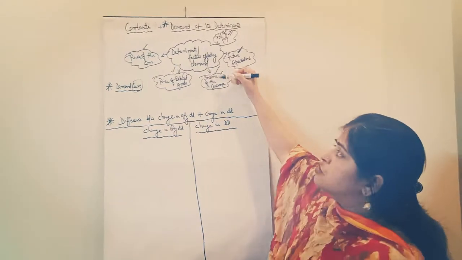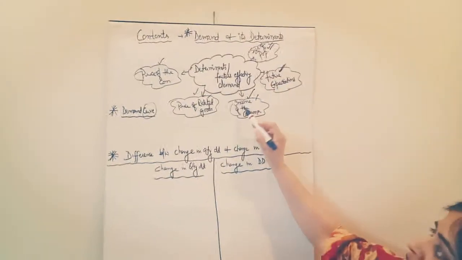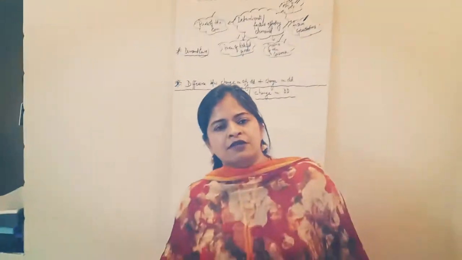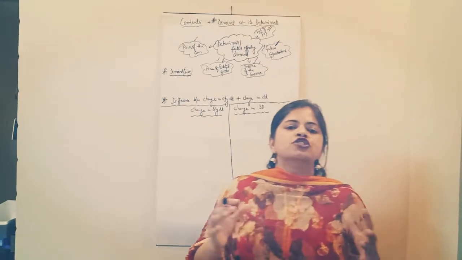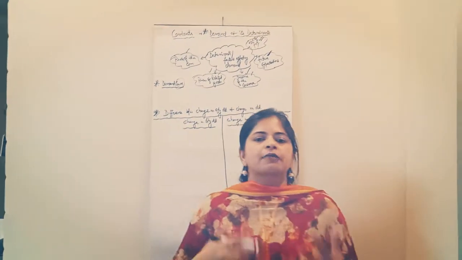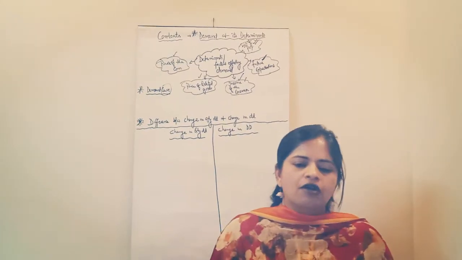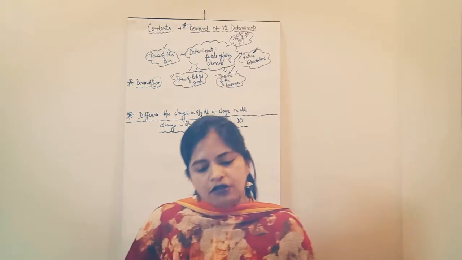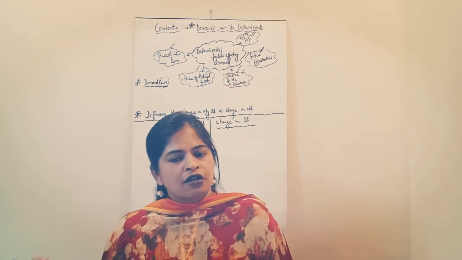The third determinant or factor which affects demand is the income of the consumer. Students, when the income of the consumer increases, demand automatically increases, because now the consumer is in a position to purchase more commodity, or has to spend more on the commodity.